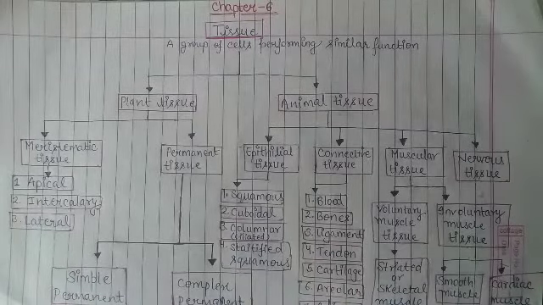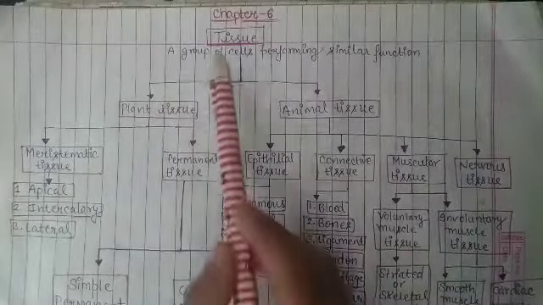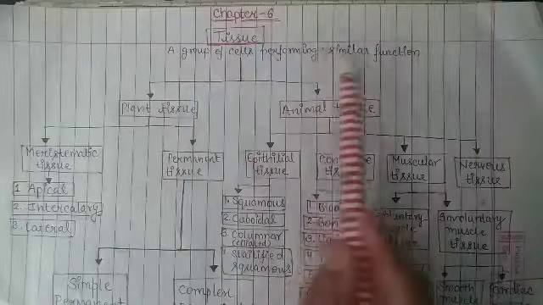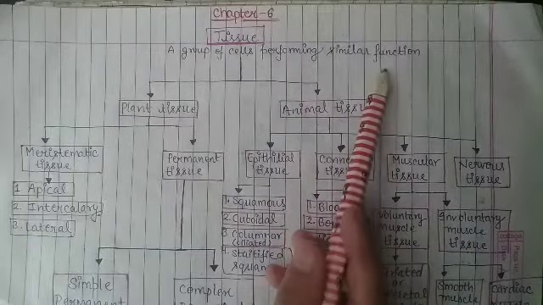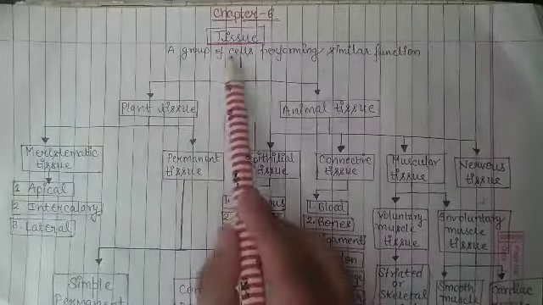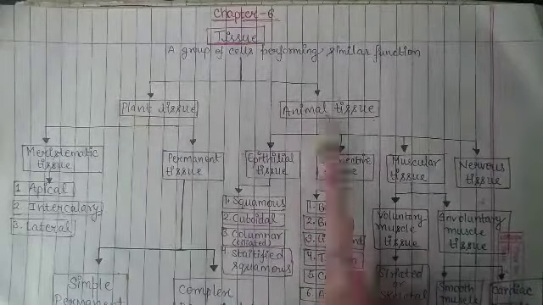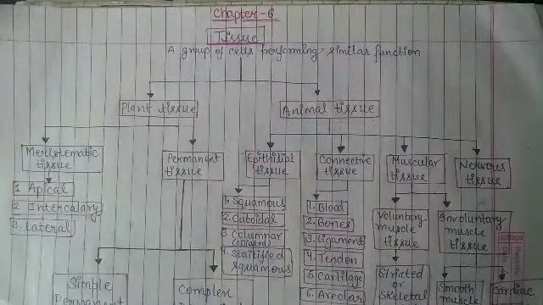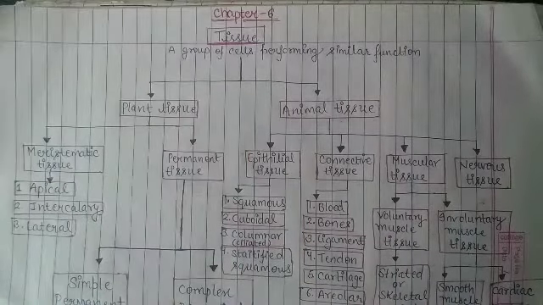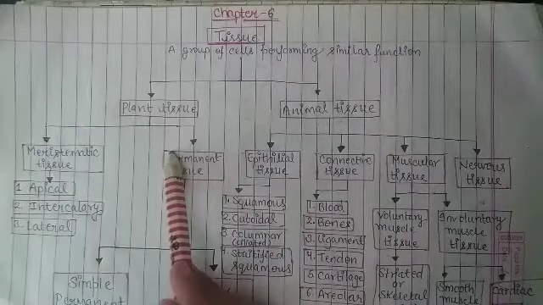Now, this is a flow chart to make you understand how tissues are divided into different kinds of tissues. First of all, we have already discussed what a tissue is: a group of cells that are the same in structure and perform a similar function. Now, in this chapter, we will study two kinds of tissues. The first one is plant tissue and the other one is animal tissue. First of all, let us see the different kinds of plant tissues. Plant tissues are divided into two parts: the first is meristematic tissue and the second is permanent tissue.